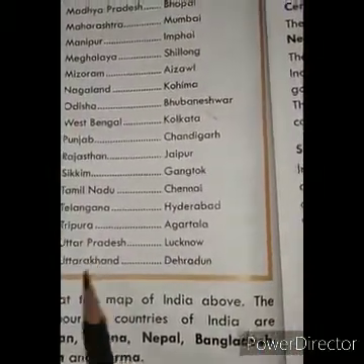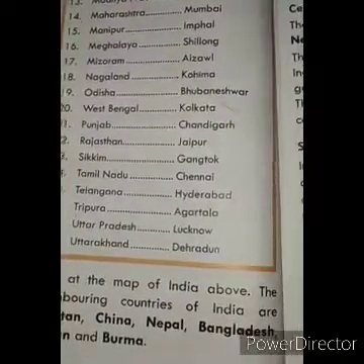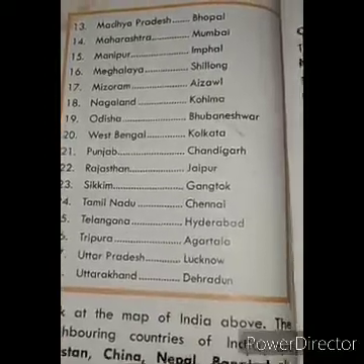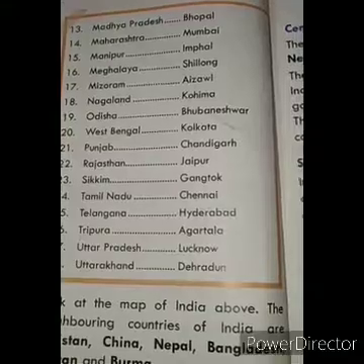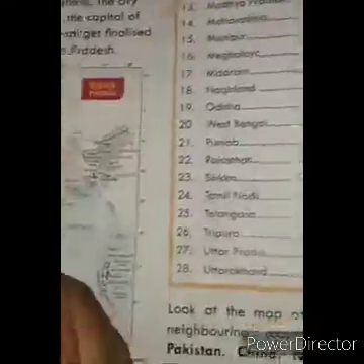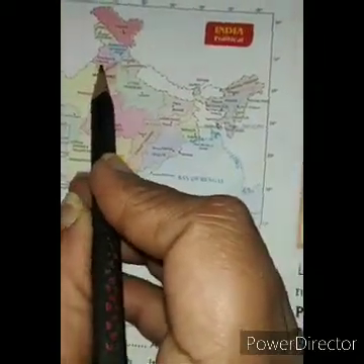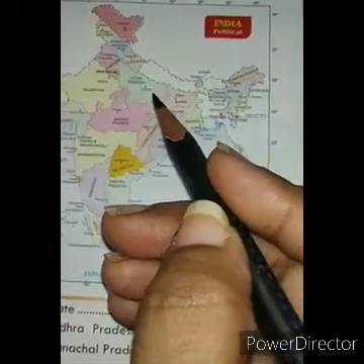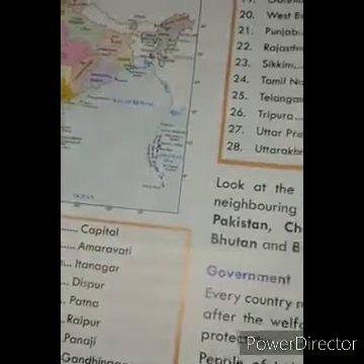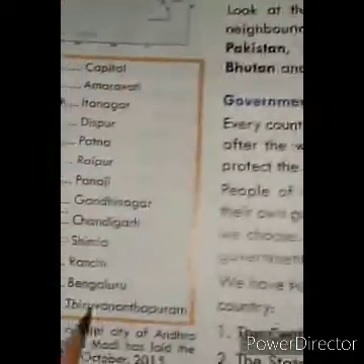Students, you need to learn these things by heart. This is very important. You should know about your country. First of all, I hope you all must be knowing about the capital city of our country. And what is that? That is New Delhi. You can see here New Delhi. And we have Uttar Pradesh and Haryana at the borders of New Delhi. So you all will learn these states along with their capital cities' names.